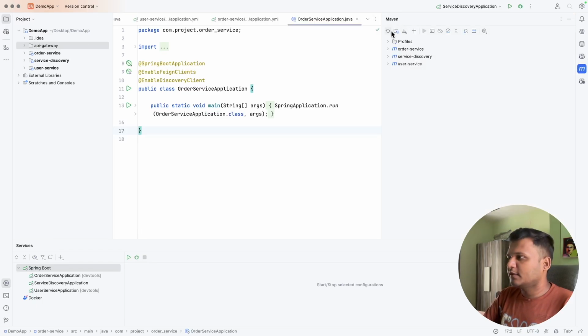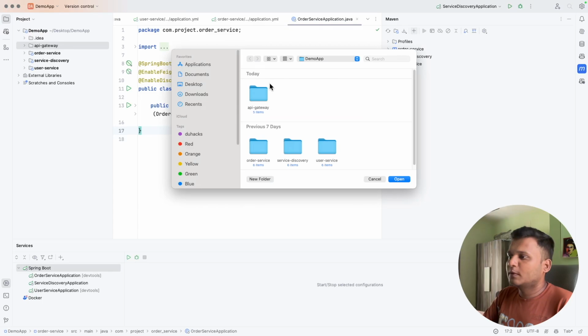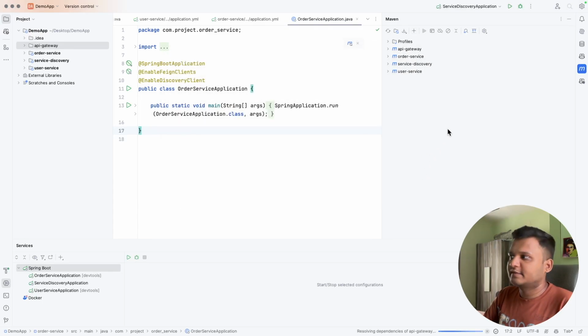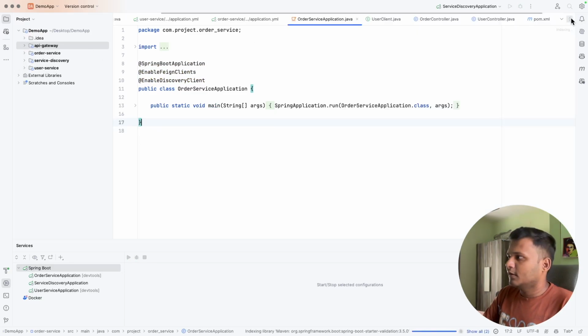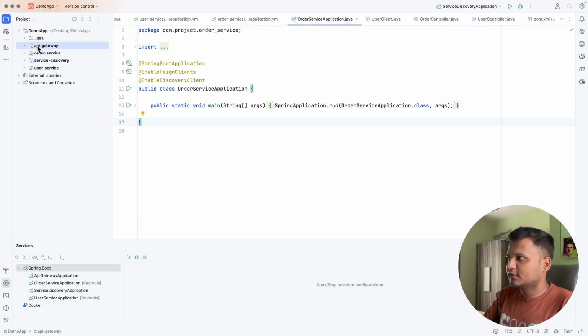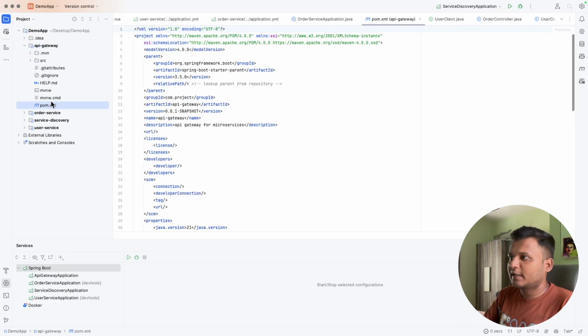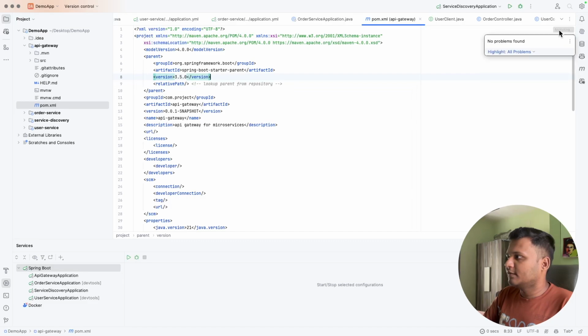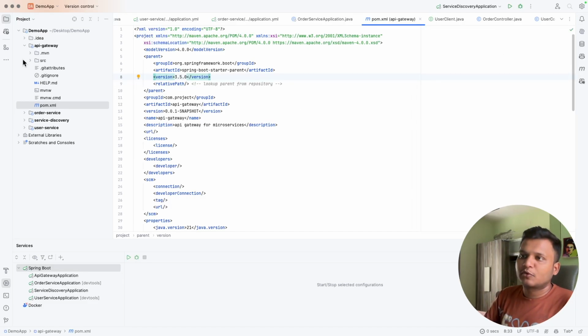For that, you can go to this section in IntelliJ, M for Maven, and go to the plus and just click here and add. That's it. You just need to do that and refresh, and now you can see the blue box has come. You can go to the pom.xml, and it will analyze. No problems found, and everything is working fine, right? So yeah, we are done with the API gateway setup.